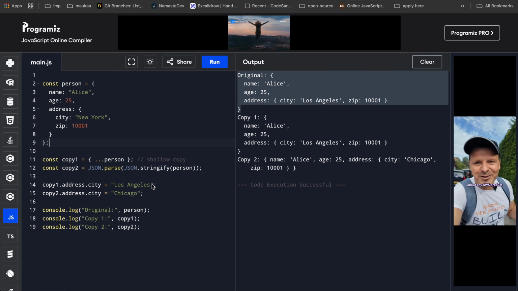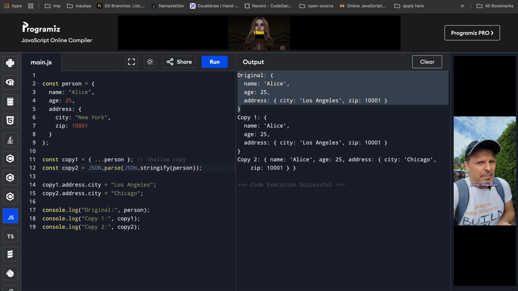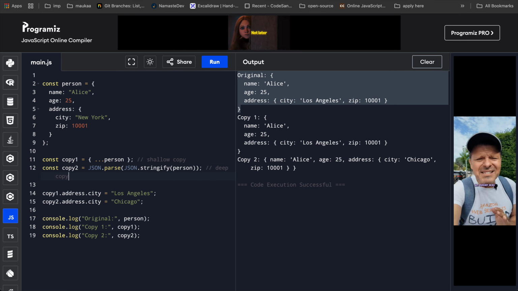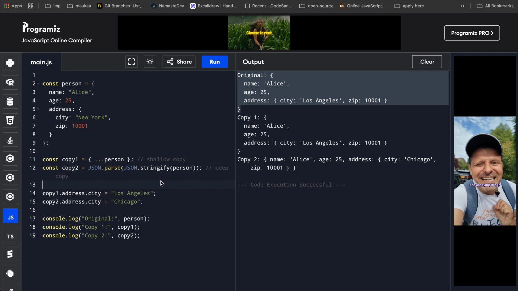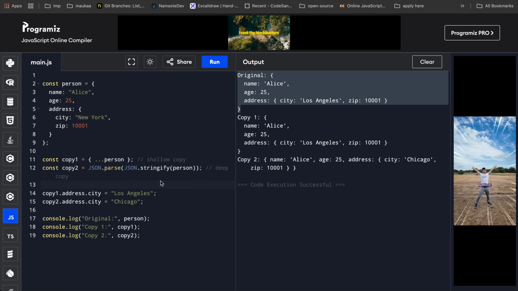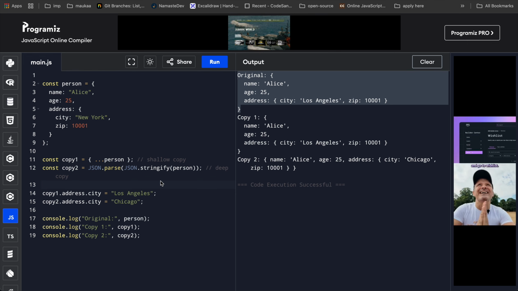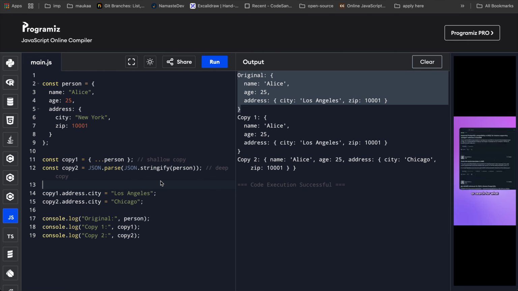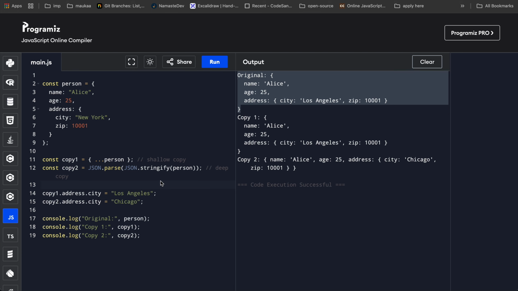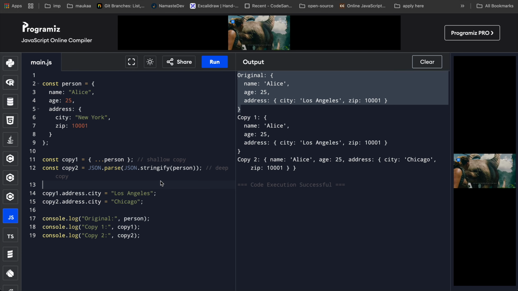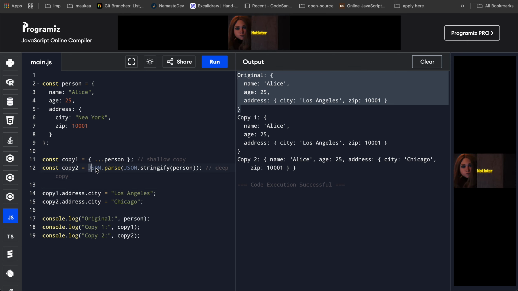So how can we prevent that? We need to create something called a deep copy. A deep copy basically helps us prevent modifying the original objects. Generally, when we are working in the industry, when we do API integration, data is coming in the form of JSON and a lot of data, so we generally don't want to directly modify the original. So what we do is use JSON.parse, which creates a deep copy.